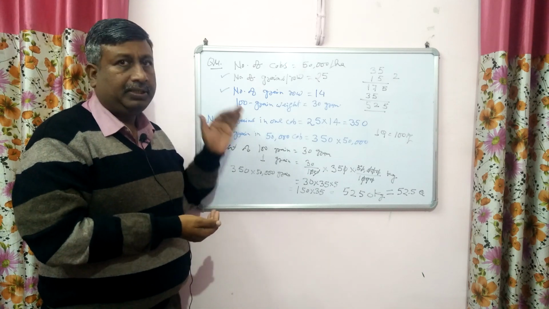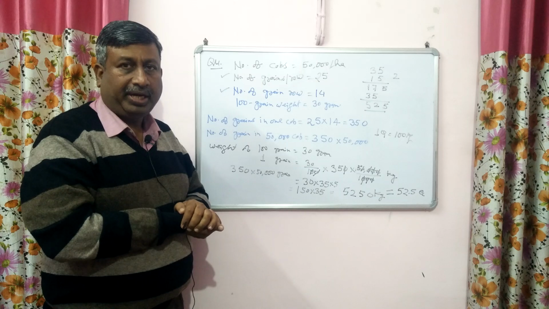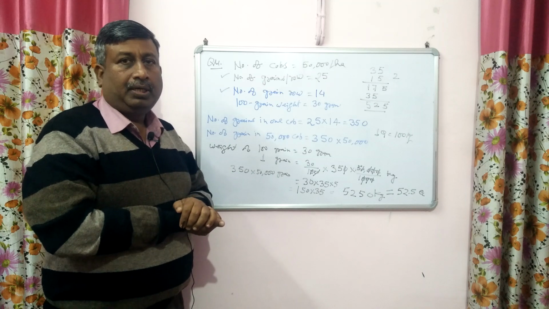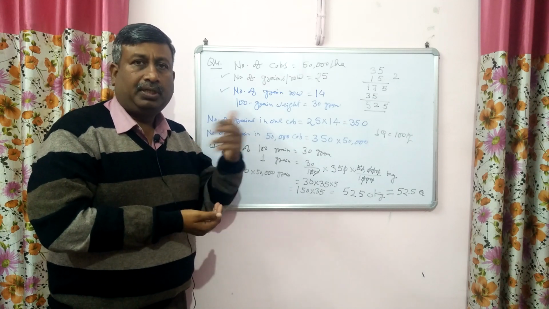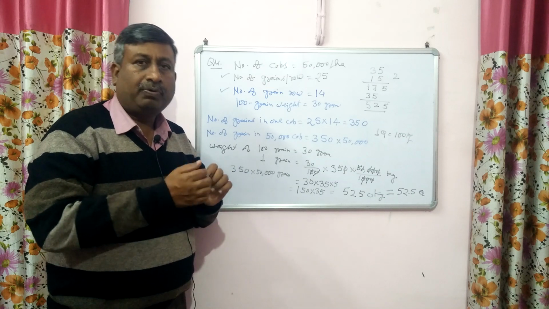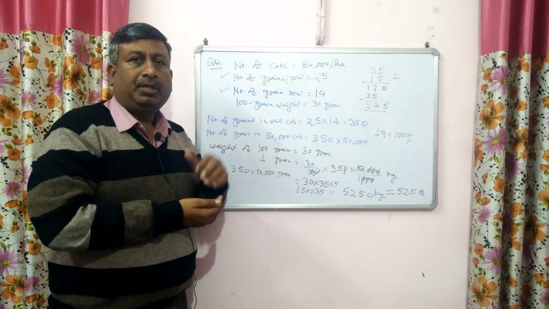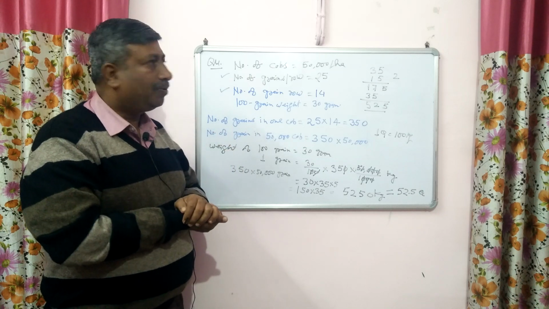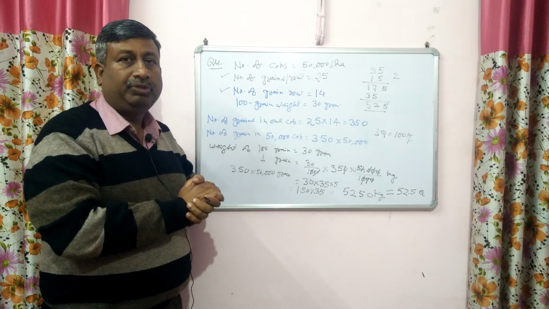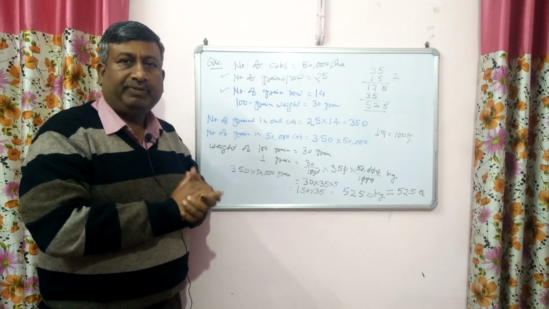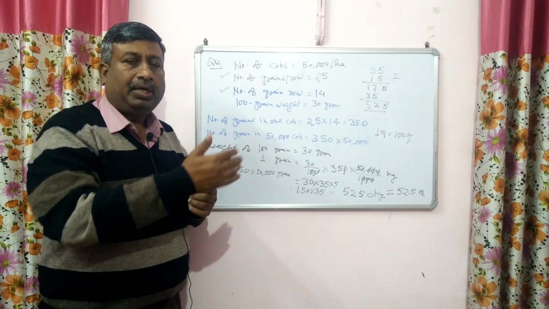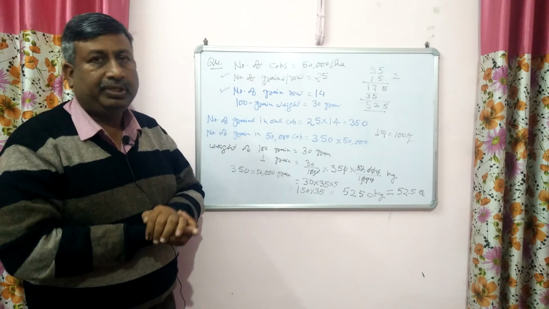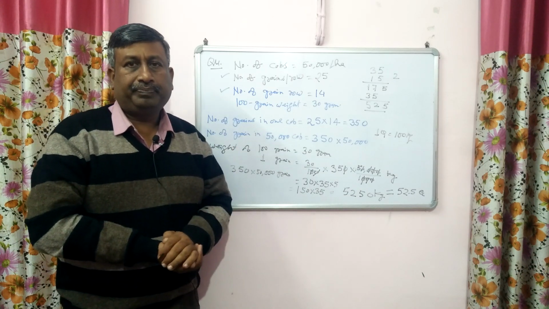I hope you have learnt what the yield contributing characters of maize are and how they contribute in grain yield formation. Contribution of cob length is the number of grains in one row. Contribution of cob girth is that it decides the number of grain rows, and the number of cobs will decide the number of grains in unit area, and 100 grain weight means the weight of grain, which depends upon the translocation of photosynthates from source to grain. So this was about the yield contributing characters and yield estimation of maize. Thank you very much.